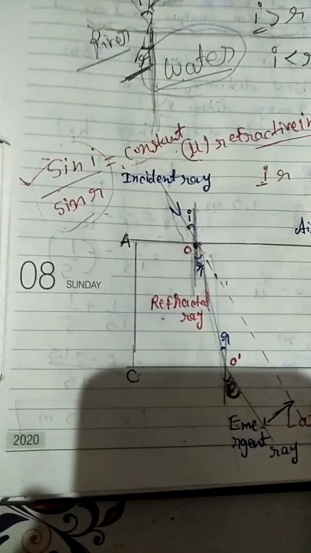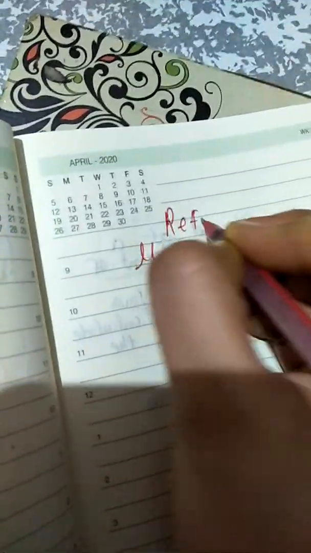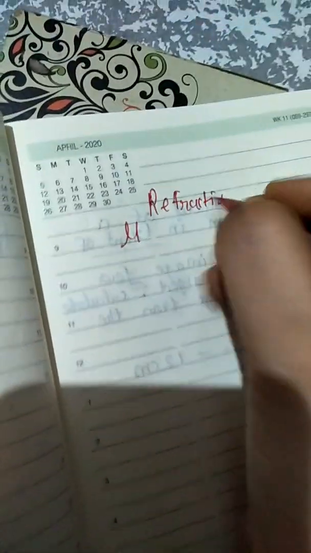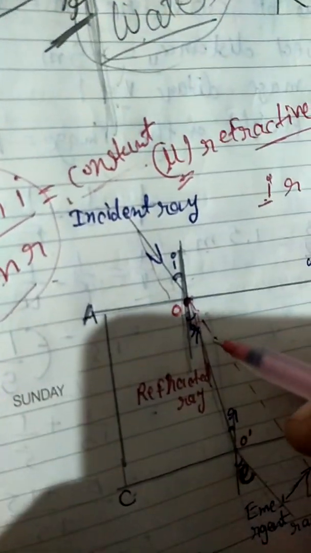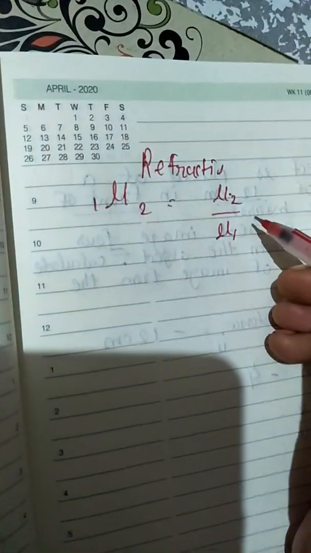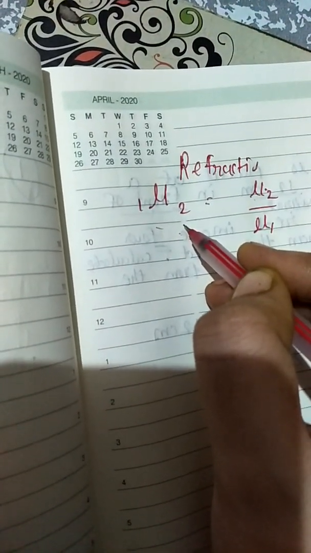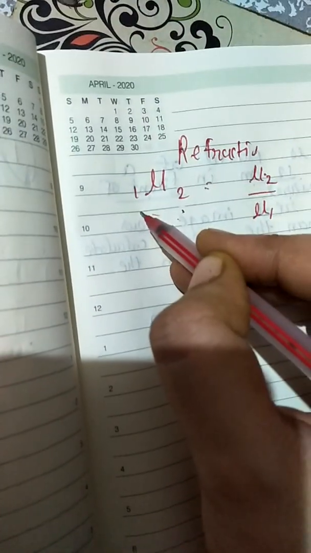Now we will understand what the refractive index, mu, is. The extent of change in direction that takes place in a given pair of media is expressed in terms of the refractive index, mu 1 2, that is mu 2 upon mu 1. Mu 1 2 represents the index of medium 2 with respect to medium 1.